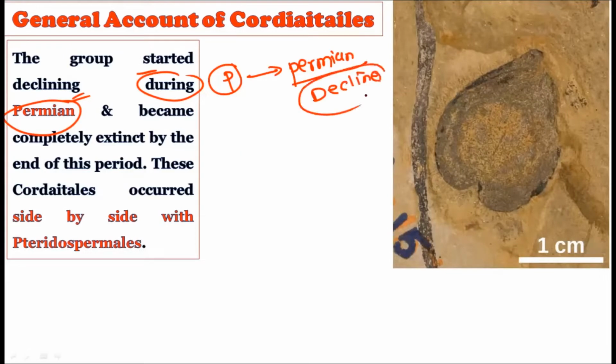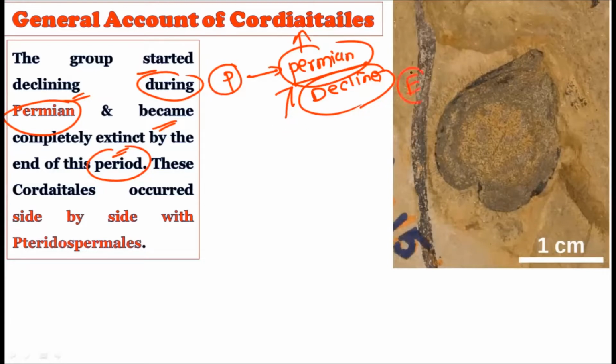Whatever the number of members under the Cordiatales, they slowly started to decline in the Permian period and became completely extinct by the end of this period. That is, by the end of the Permian period, all the members of the Cordiatales had become extinct. Now, why did this happen? This can happen due to any reason.